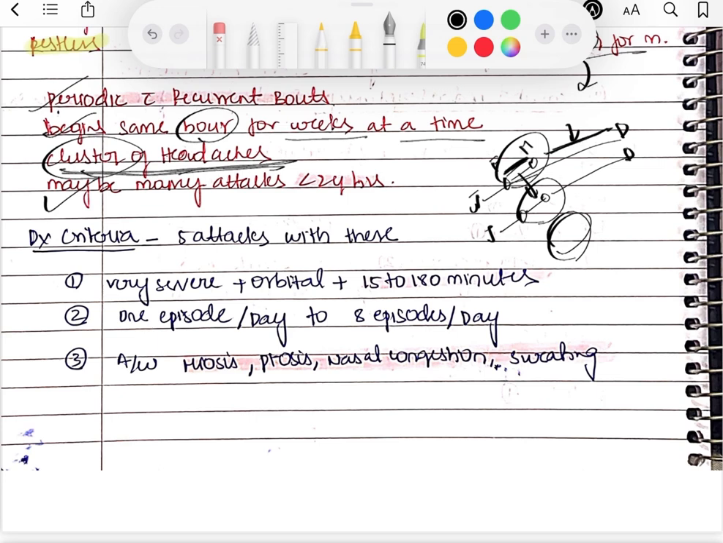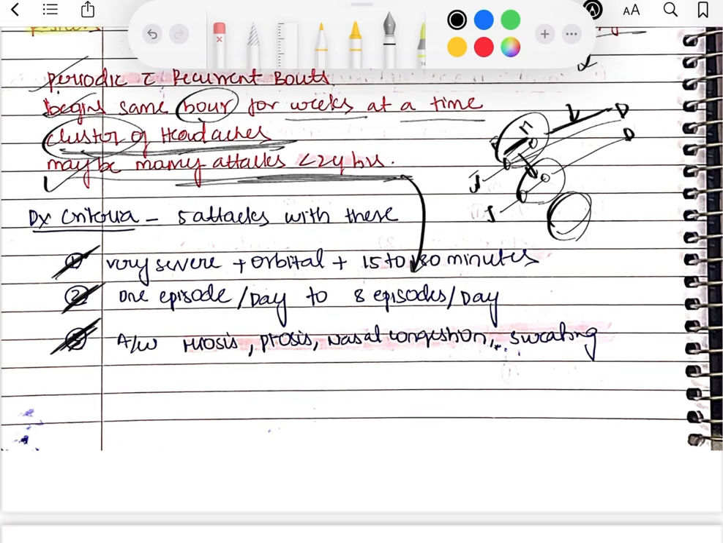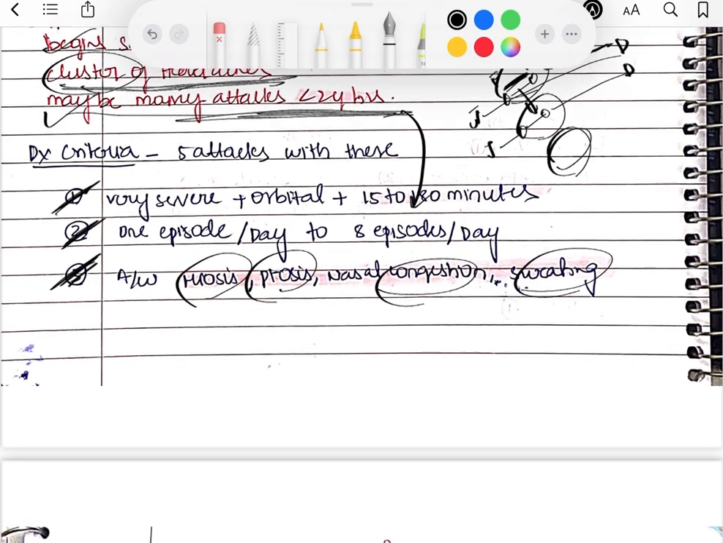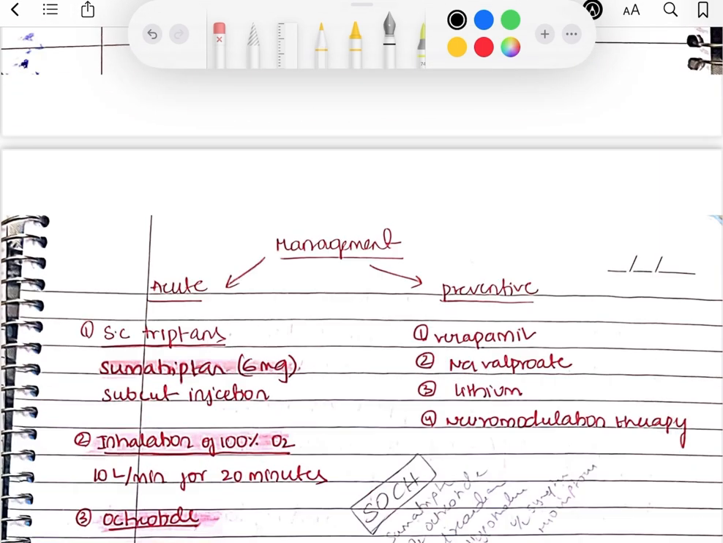Coming to diagnostic criteria, first there should be severe, very severe orbital headache, which can be lasting from 15 minutes to 180 minutes, and it can last from 1 episode a day to 8 episodes per day. So they can be associated with parasympathetic clinical features like meiosis, ptosis, nasal congestion, lacrimation, sweating, conjunctival redness, irritation, itching and all.